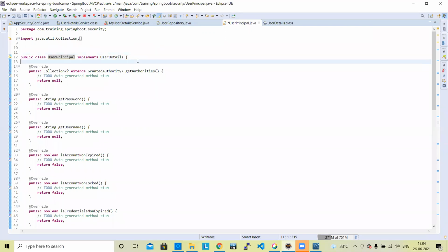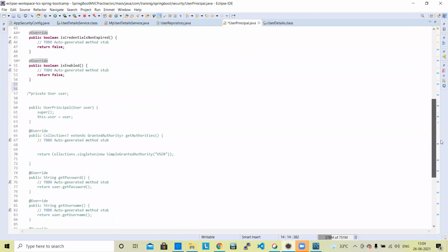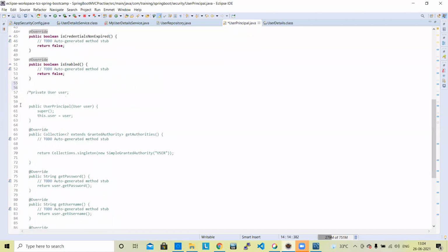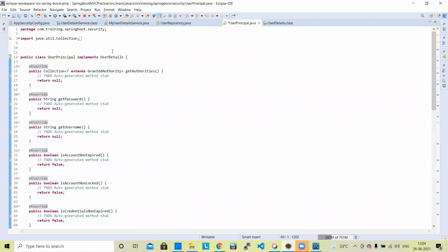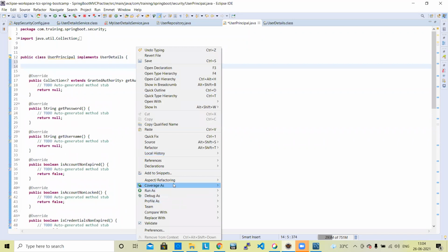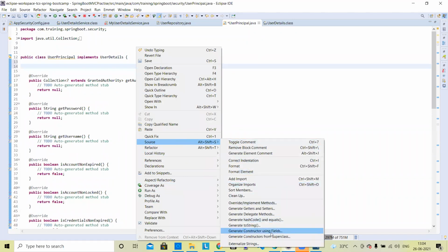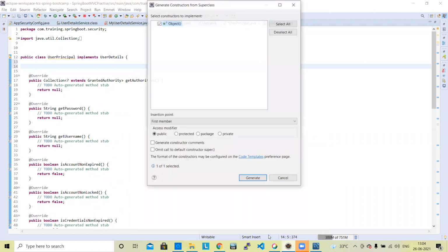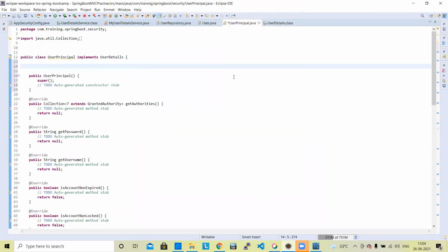The thing is, we need to add the constructor here. So what we need to do? We need to do user principal. We are adding this constructor. There are options you can do by yourself also. Just right click here, go to source and generate constructor. Generate constructor using superclass. Okay, so you are generating the constructor.